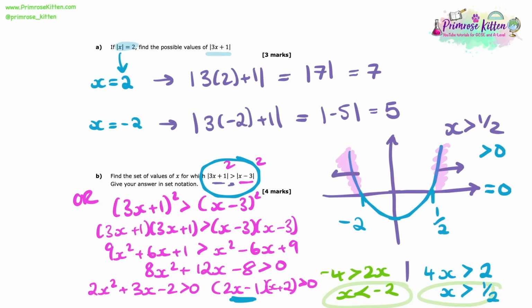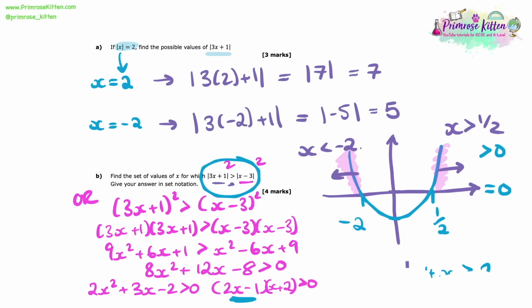So I can see, if I imagine this like a number line, that x is bigger than a half and x is less than minus 2. Those are our two regions that will satisfy this. So we've got exactly the same as when we did the other method by sketching those straight lines. Either way works, so whichever way suits you best.